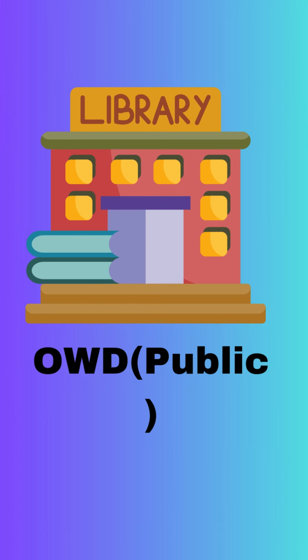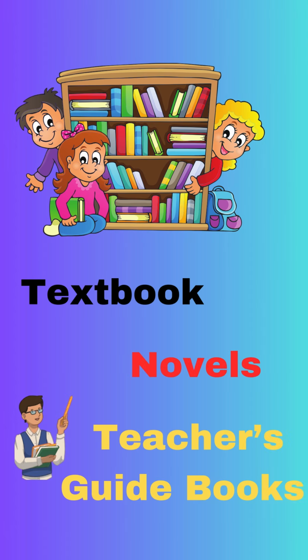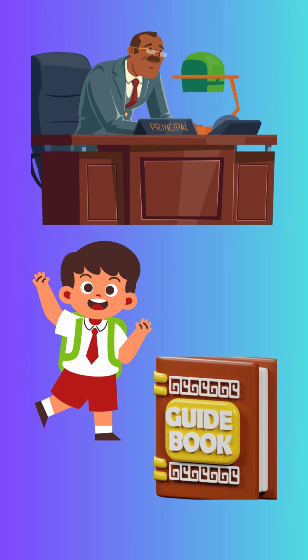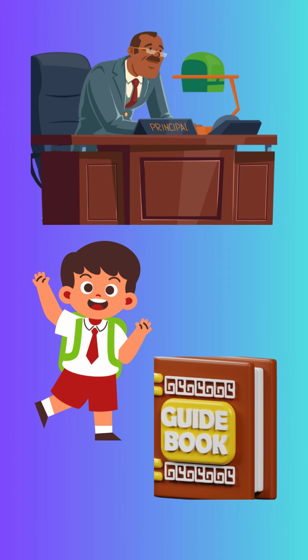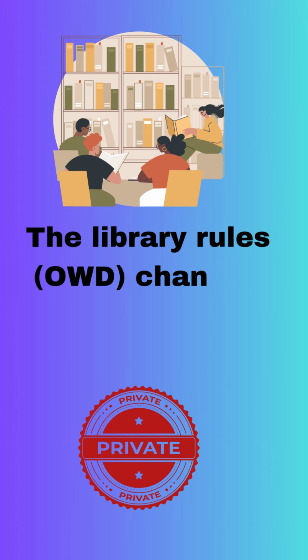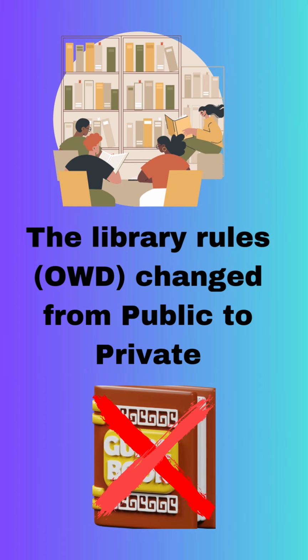Initially, the library was public, so every student and teacher could access all the books, including textbooks, novels, and teacher guidebooks. Now, one day the school decided that the students should not be able to access the teacher guidebook. So they changed the library rule from public to private. Now, a teacher can still access everything, but students can't see the teacher's guidebook.